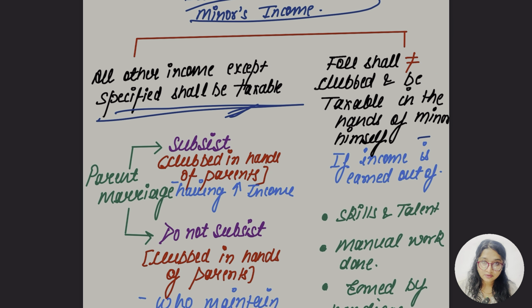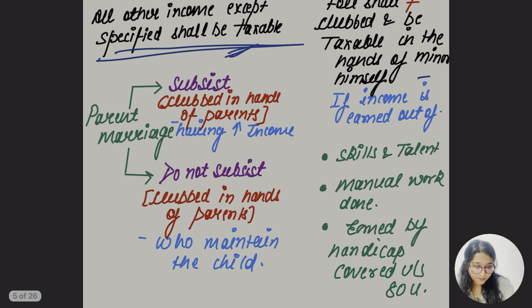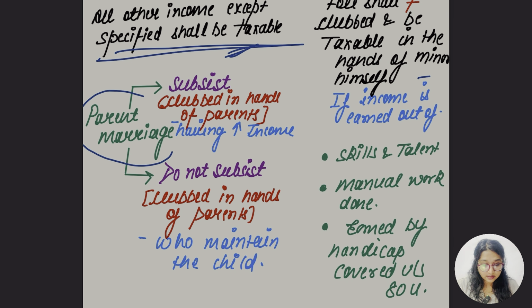First of all, very first thing they are saying is that there are some incomes that would not be taxable, and some would be taxable in hand of minor. Okay, so yes, let's go and find out what would be the treatment in two cases. So first, if the parents' marriage is subsisting, they are talking about parents, right? If they are mother and father, the child is with them. The parents are not separated. In that case, the income of the minor child would be clubbed in the hand of the parent who is having more income.